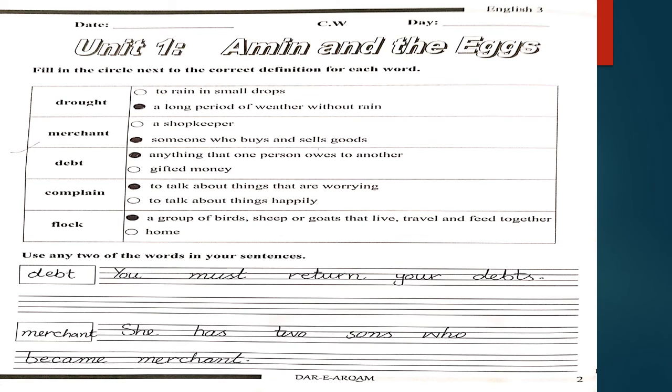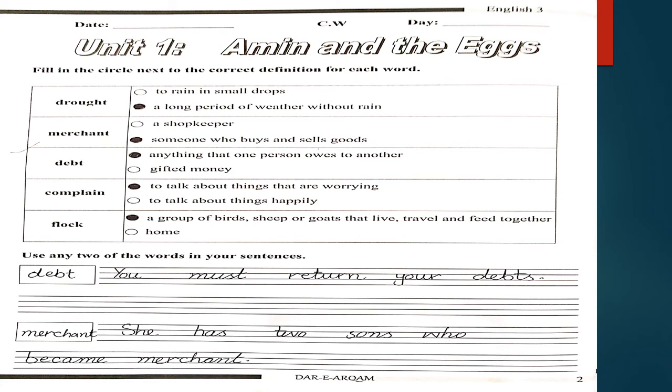First one is fill in the circle next to the correct definition for each word. The first word is drought and there are 2 definitions. You have to circle the correct one. First is to rain in small drops and the second one is a long period of weather without rain. So the right definition for the word drought is a long period of weather without rain. Next word is merchant, and there are two definitions, like a shopkeeper. The next one is someone who buys and sells goods, and the right option is the second, someone who buys and sells goods. So circle the right one.